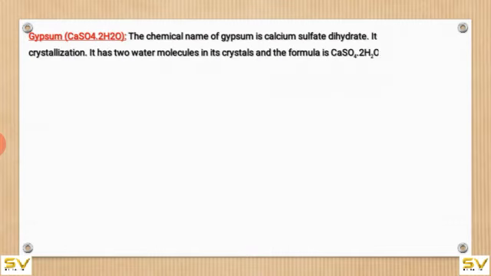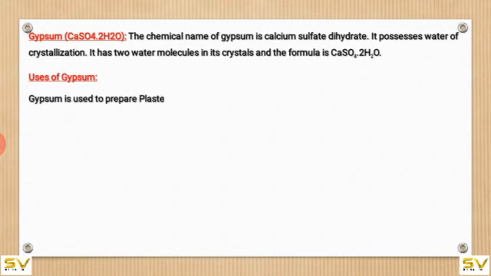One more salt with water of crystallization is gypsum. The chemical name of gypsum is calcium sulfate dihydrate. It possesses water of crystallization. It has 2 water molecules in its crystals and the formula is CaSO4·2H2O. Uses of gypsum. Gypsum is used to prepare plaster of Paris by heating it at 373 Kelvin.